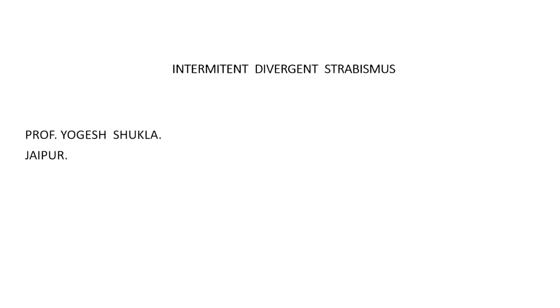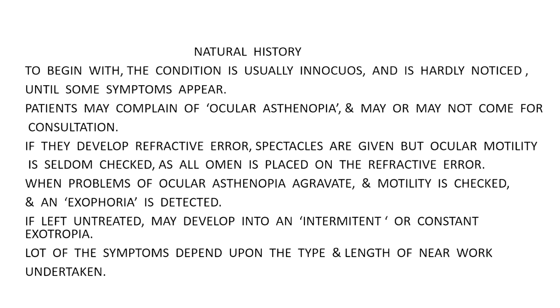Intermittent divergent strabismus, or IDS, as is commonly known, is a common disorder of ocular motility. As there are so many forms of the disorder, management is not only dubious but also controversial. Many ocular conditions and syndromes are also associated with the disorder, which further confuse the management. Now, the dilemma lies because you have to first understand the natural history of divergent strabismus. There are a lot of protocols associated with it, so until you understand the natural history of strabismus, you will not be able to go for the treatment.